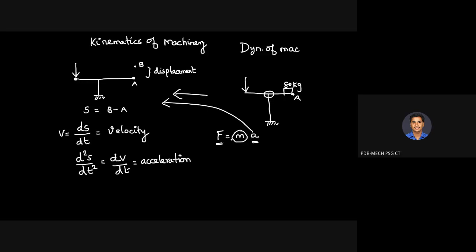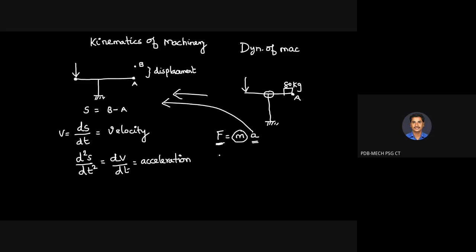Mass is going to be constant. So in order to determine how much force is going to act, we need to consider the dynamics of machinery. F equals m into a. Why do we need to find this force? What is the need for finding it? We know the need for finding acceleration in kinematics of machinery, because it lets us find the dynamic forces. Force equals mass into a, the force is found.